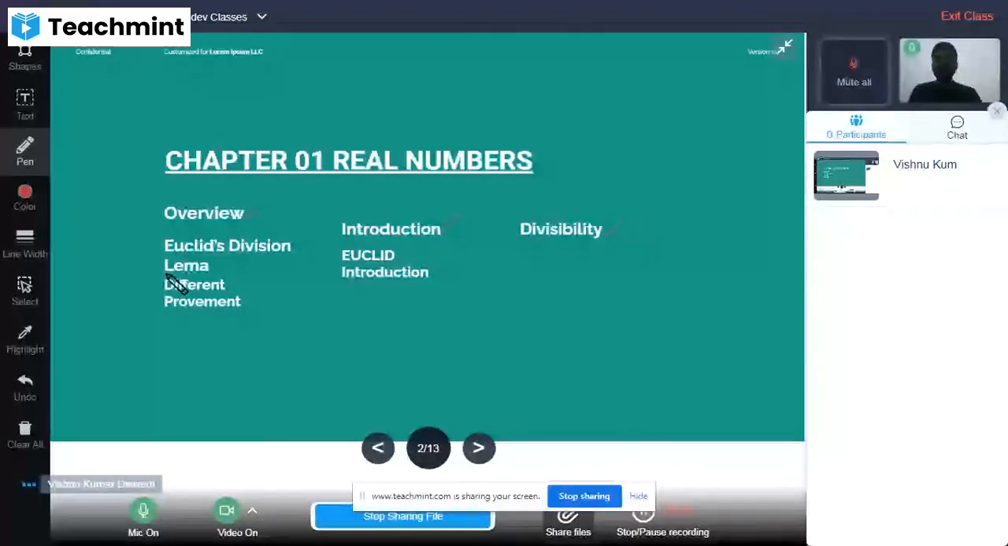All right, and the most important topic of this chapter is Euclid division. All right, this is the Euclid division, which is very important in the concept of the real numbers, or in understanding the real numbers. I will highlight it with the highlighter. This will be very important for you. All right, Euclid division is very important for you.